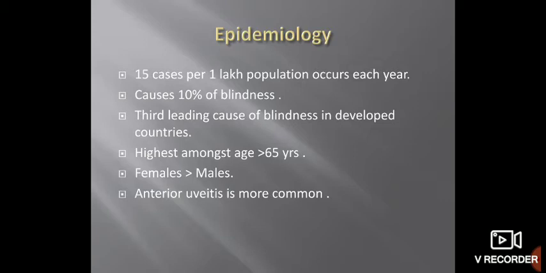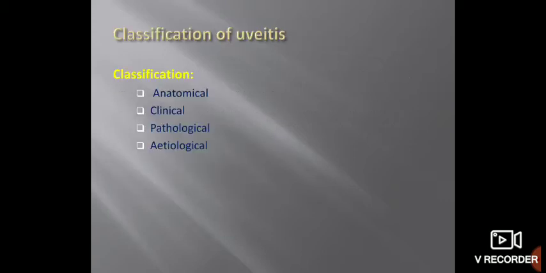There are different schemes of classification, depending upon the anatomy and depending upon the etiology. In that, anterior uveitis is the most common uveitis. So, classification of uveitis. Uveitis can be classified on the basis of different modes. There is anatomical classification, clinical classification, pathological classification, and etiological classification. We will see one by one.